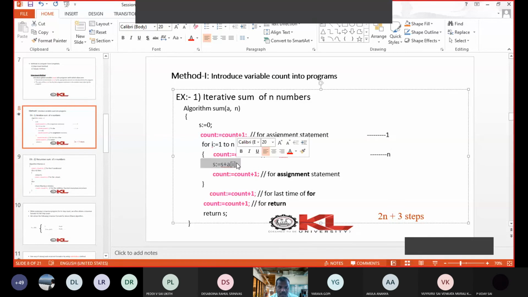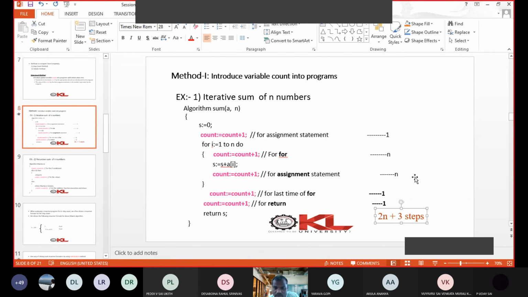This is a statement. After the statement, this count is there. So the statement is executed n times. So this is n, right? Now after the for loop, the statement is there. So it will take one step. Similarly, before return, the count is there, so it will take 1, right? So what is the total steps? 1 plus n plus n plus 1 plus 1, 2n plus 3. So this is the total steps, 2n plus 3.